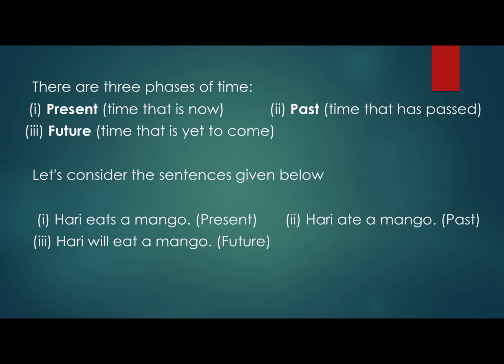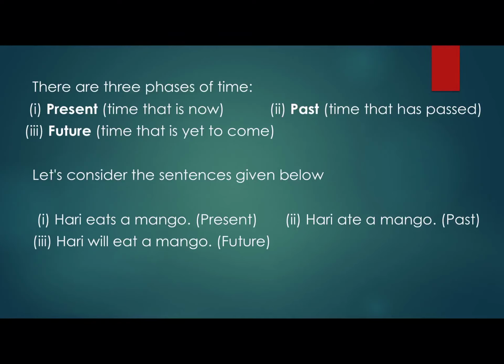Then we have Hari ate a mango, Hari was eating a mango or Hari had eaten a mango. कि usually we use second form for this past tense, और in Hindi we say कि हरी ने आम खाया या खा रहा था या खा चुका था. तो in Hindi when we want to pinpoint, usually we say one word, that is tha. And when we come to the future, there is a sentence like this: Hari will eat a mango or Hari will be eating a mango. Hari आम खाएगा या खा चुका होगा.